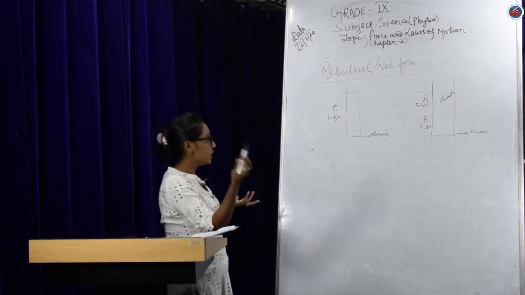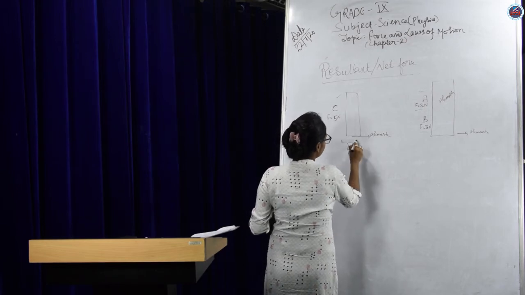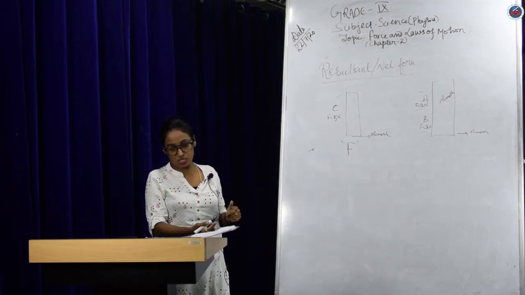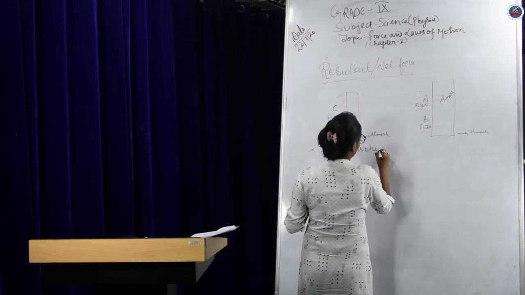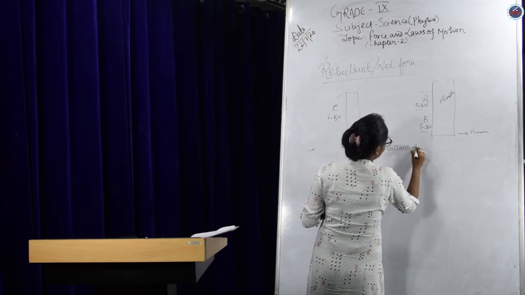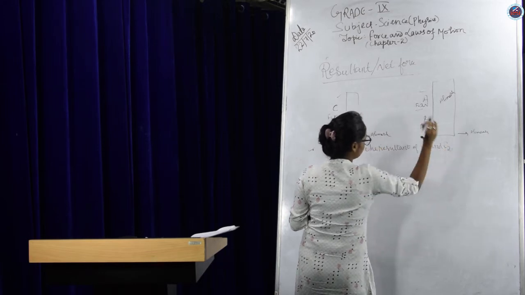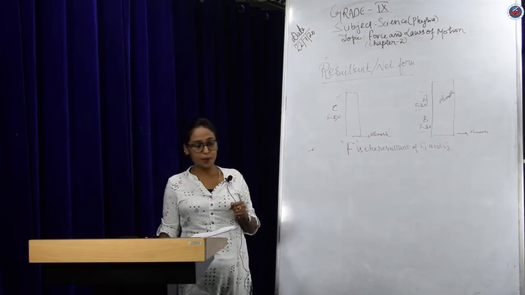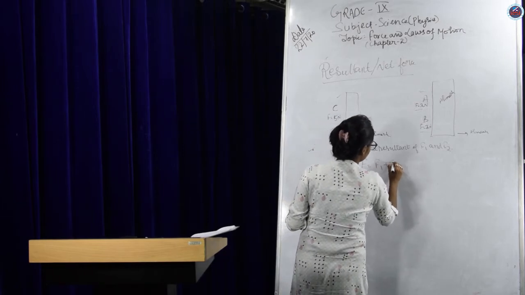So here we can say the resultant force F. The force produced, F, is the resultant of F1 and F2. In general, F is equal to F1 plus F2.